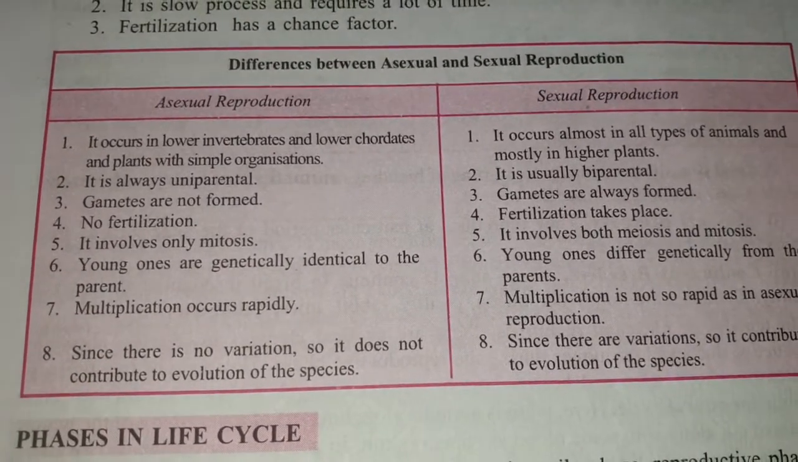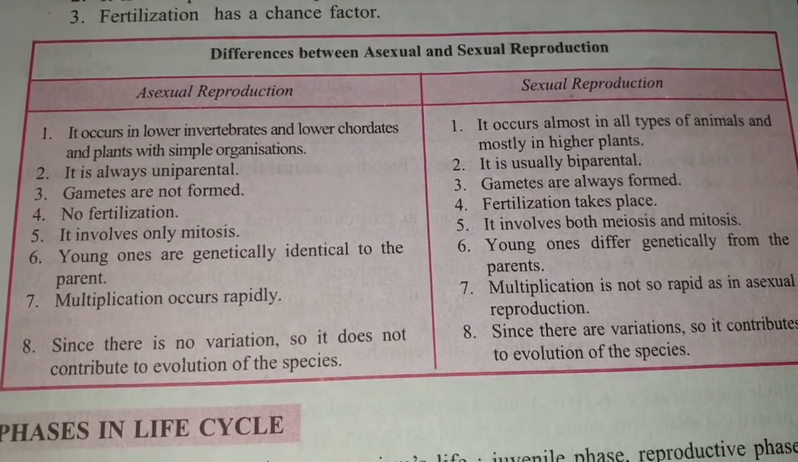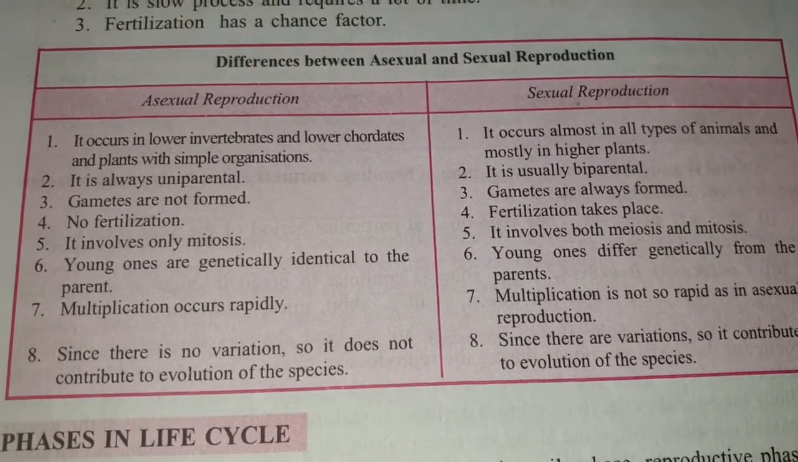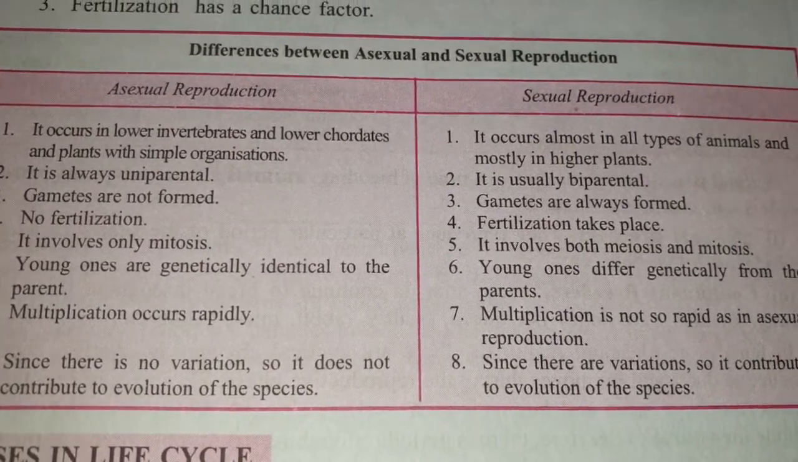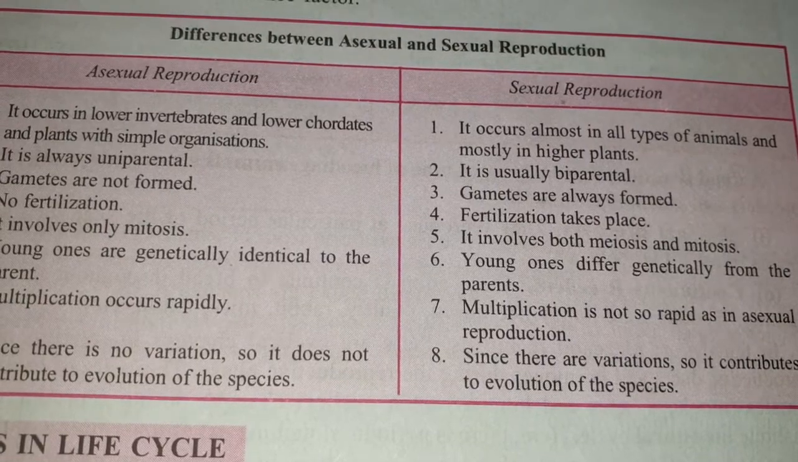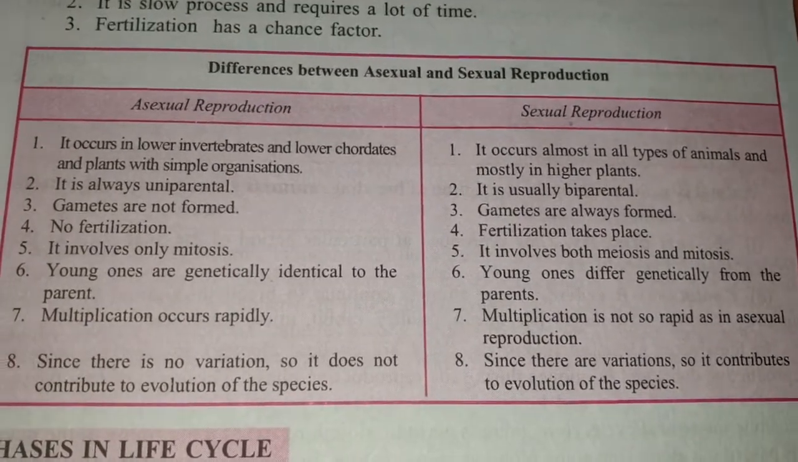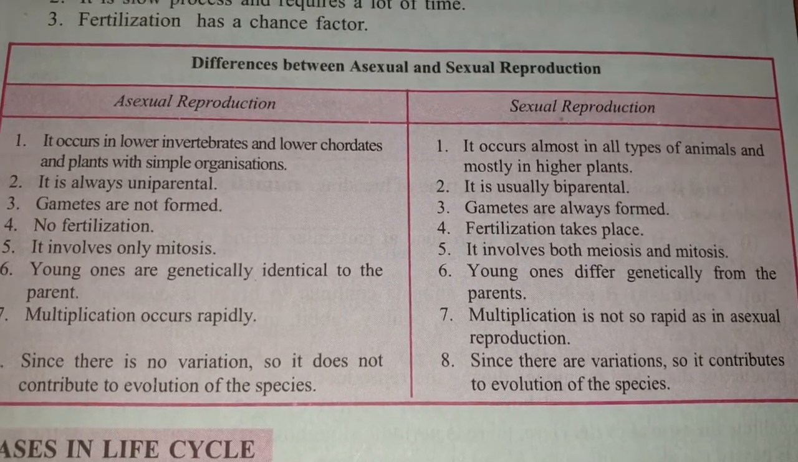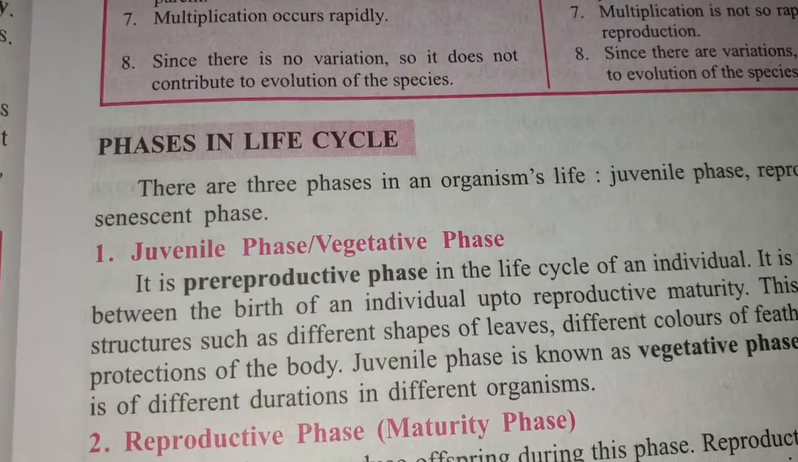Then, in asexual reproduction, as there is no genetic recombination, there is no variation. But in sexual reproduction, genetic recombination takes place, so definitely variation is observed in the offspring, and this variation leads to evolution of species. So the difference between asexual and sexual reproduction is a very important part. You have to remember the points very properly.